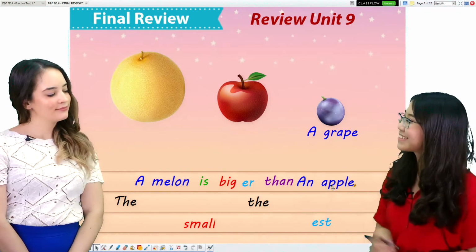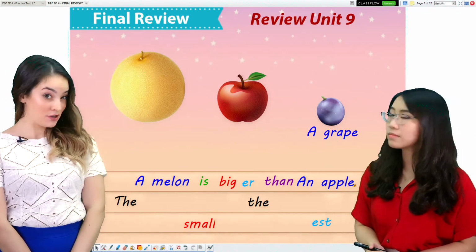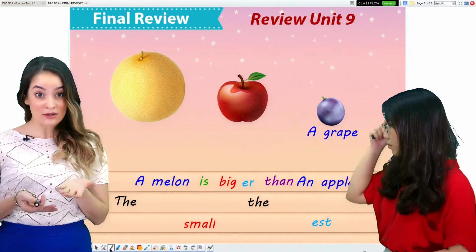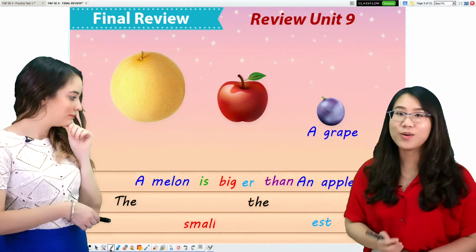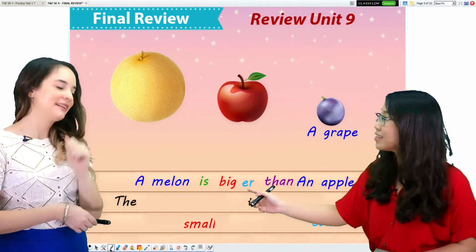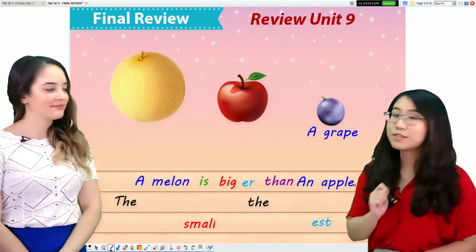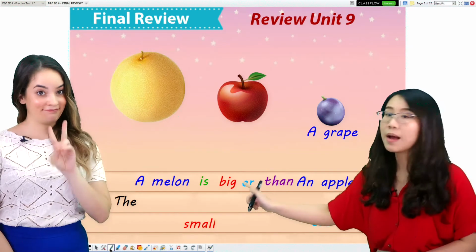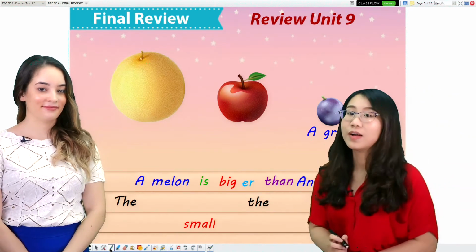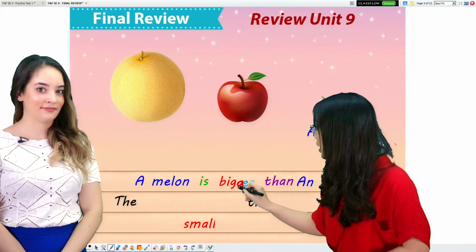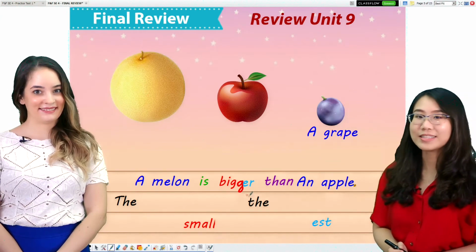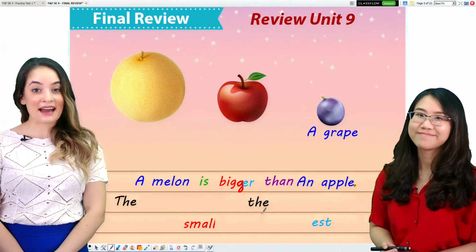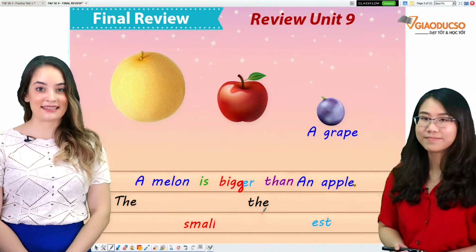Here's my sentence. Miss Anne, are you sure about that? I think I see something wrong, students. Do you see it too? Oh, I know it. I forgot to write letter G here, right? Yes. Oh, kids, remember, when you write the word bigger, you have to write one more G here before ER. So now, let's look. I will write G. So now, it's correct. A melon is bigger than an apple. Great. Now let's try superlative sentences.